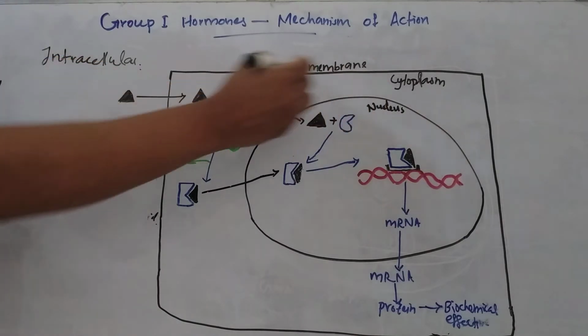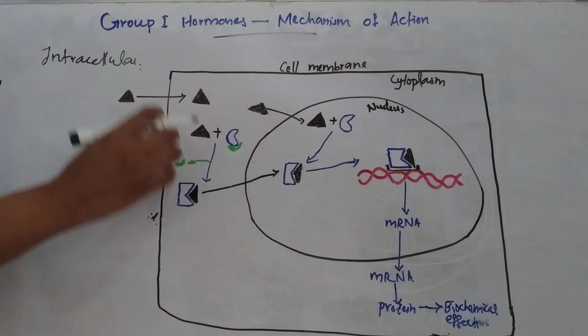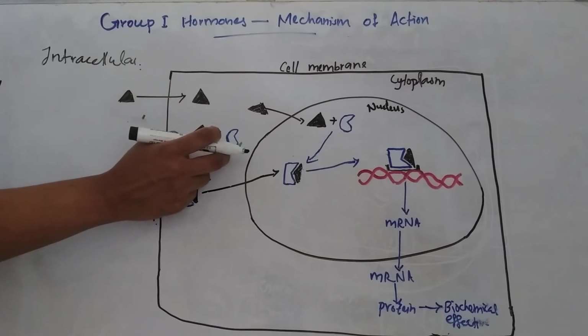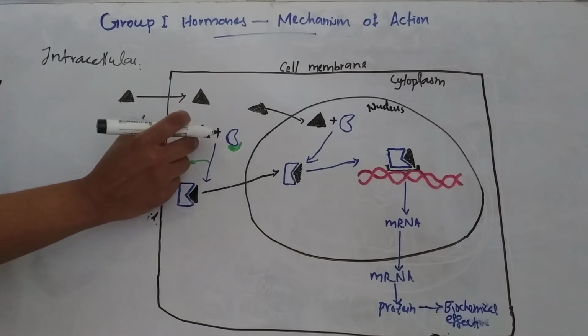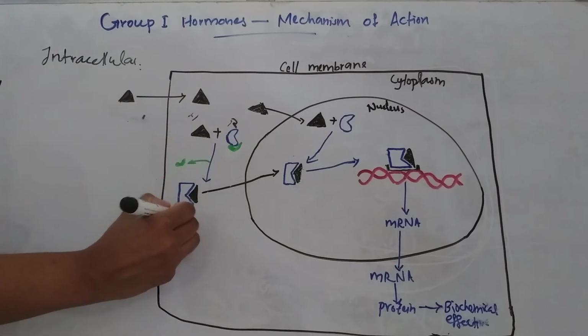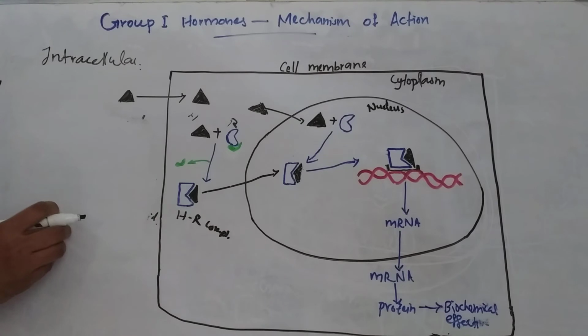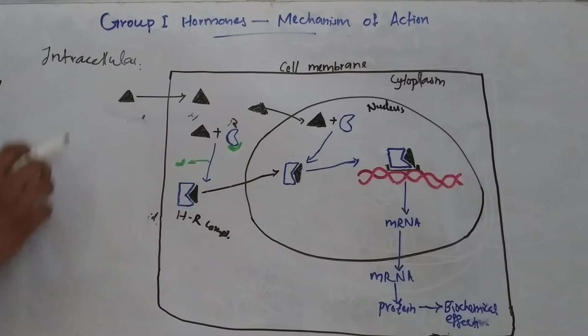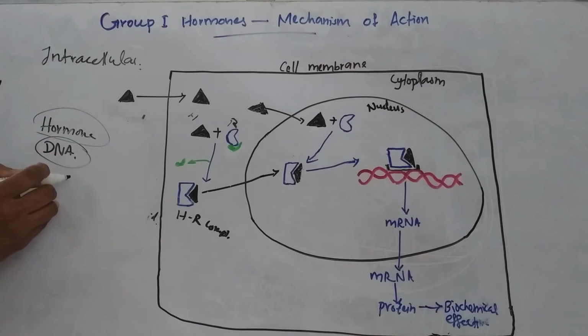In the cytoplasm, these group 1 hormones will attach to the receptor, and they form a hormone receptor complex. This is the hormone, this is the receptor, and this will form the hormone receptor complex. Each receptor has a specific binding region for the hormone and another binding region for DNA. And this receptor cannot bind to DNA alone.